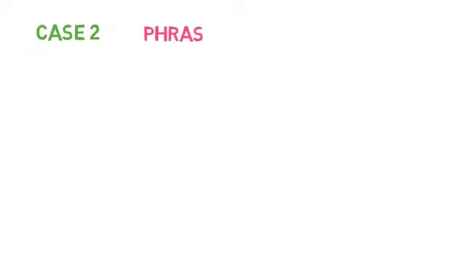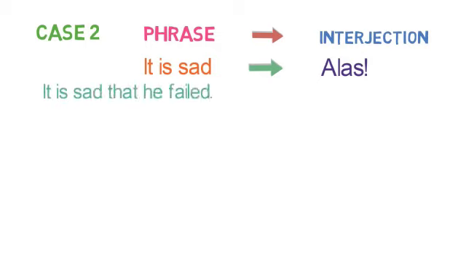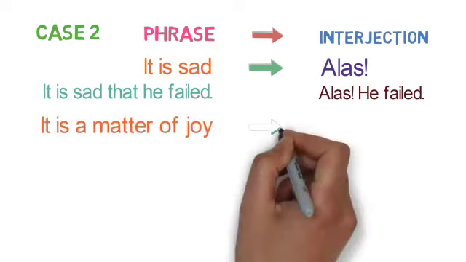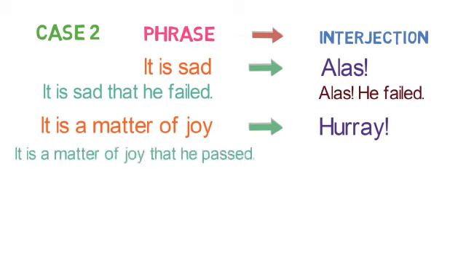Case number two. There are phrases in a sentence, and we'll see the examples. They will be changed to interjections. The first phrase says, "it is sad", and the interjection to be used is alas. The example says, it is sad that he failed. So while changing, alas, he failed. Let's see another phrase. "It is a matter of joy." So we'll use hooray. The example says, it is a matter of joy that he passed. So after changing, it would be hooray, he passed.